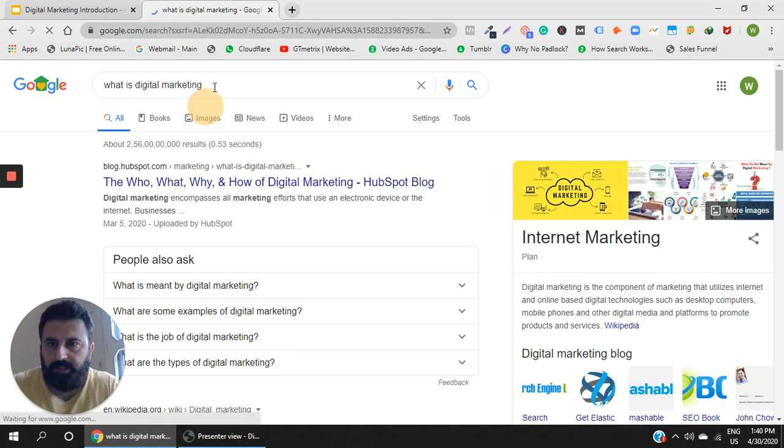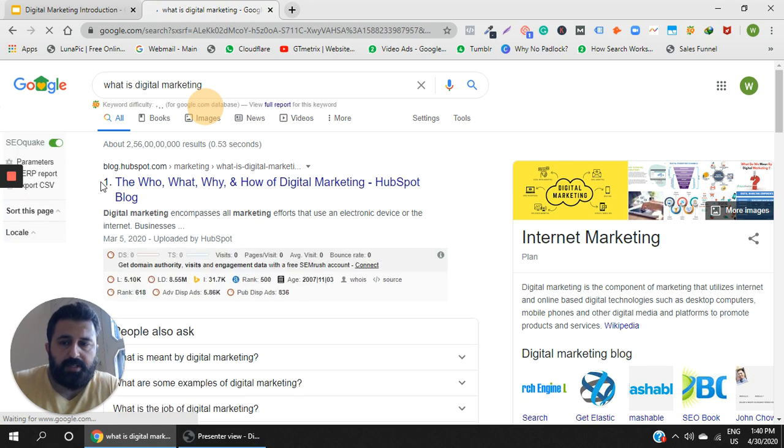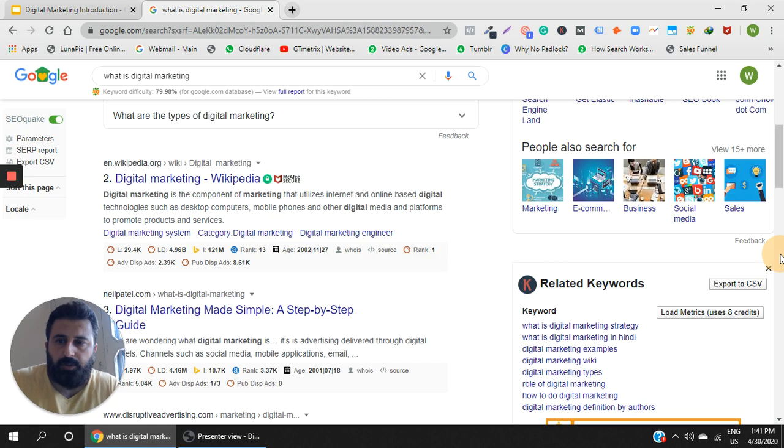So it does not give me any paid result. There is no ad coming over here. There is no symbol of ad that is coming over here. So what is this? This is an organic result. What is organic? Organic is natural. So organic means natural. So this is naturally coming. Nobody is paying for this kind of result. HubSpot is not paying for this result, they are coming naturally.